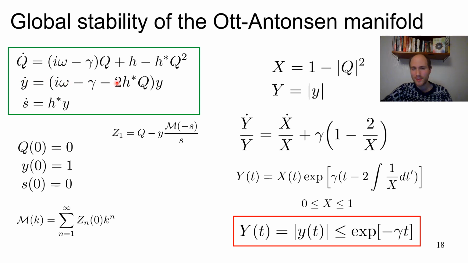If y is equal to 0, then all the moments actually do not depend on y and do not depend on s, and therefore we are on the Antonsen manifold. So y equals 0 is the Antonsen manifold. And this tells us that when we have noise, Cauchy noise or Cauchy distributed frequencies, from any initial distribution we're decaying to the Antonsen manifold at least exponentially fast with exponent gamma.